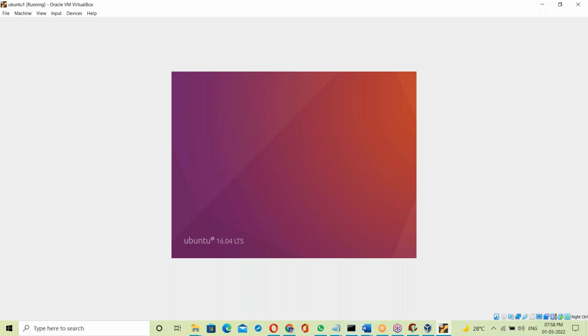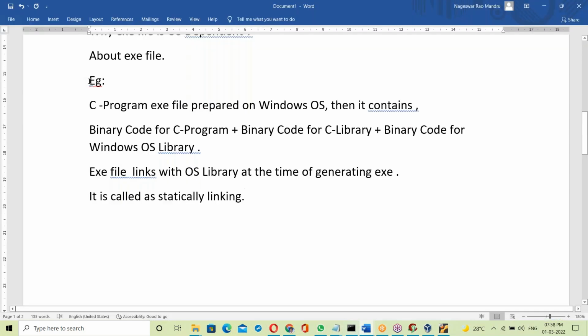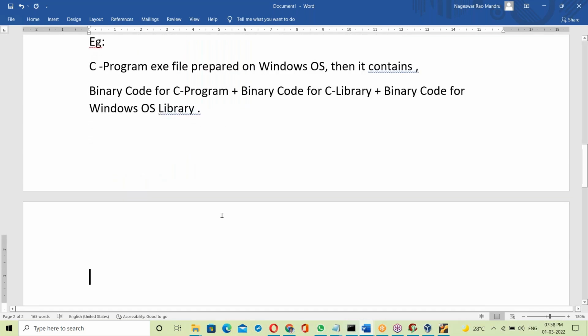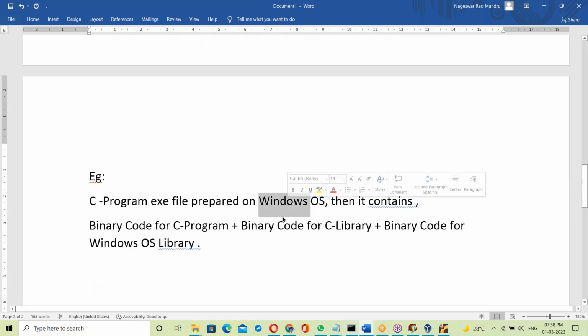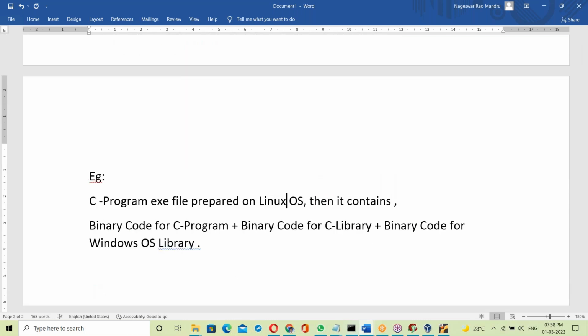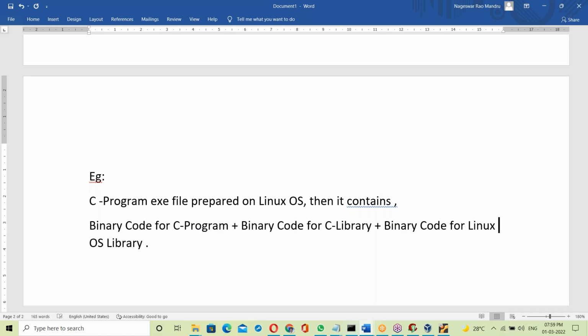Okay, next example: a C program exe file prepared on a Linux base. Then it contains binary code for the C program, binary code for the C library, and binary code for the Linux base library.